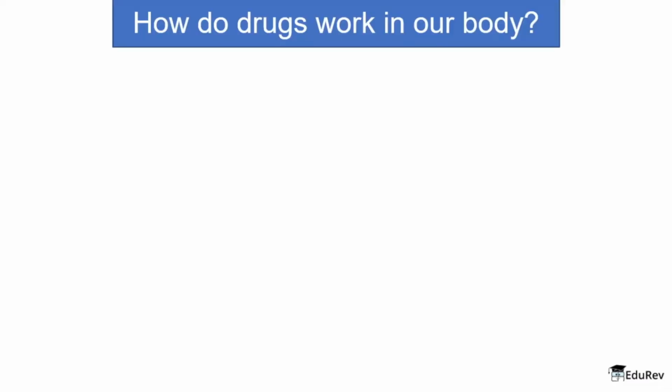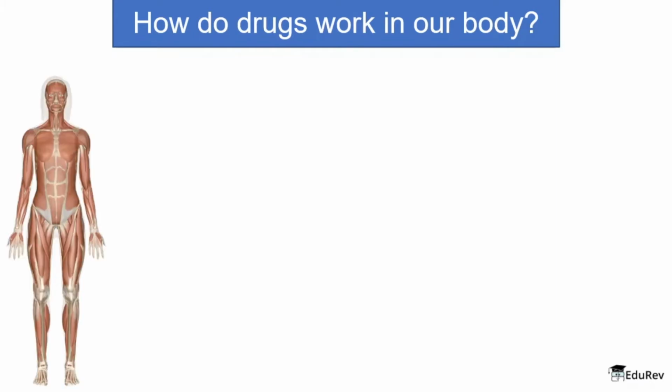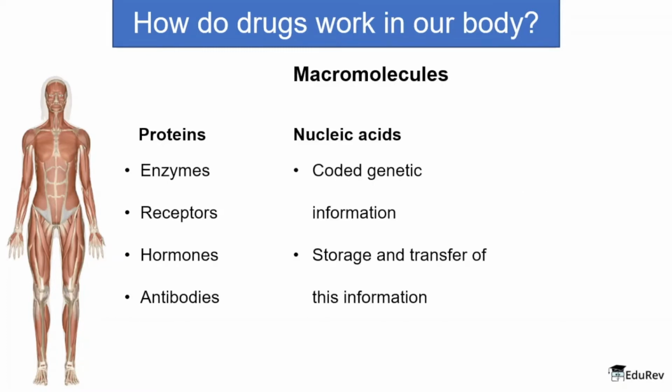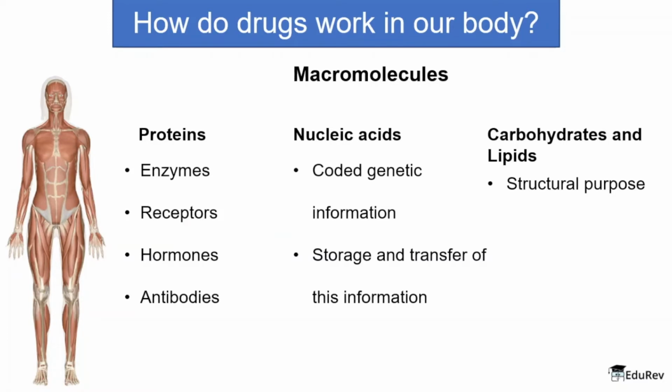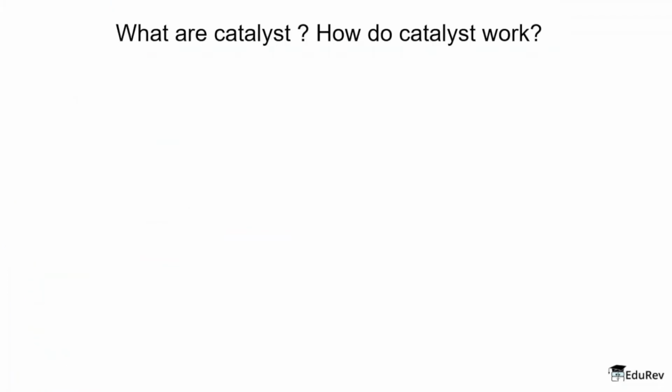Now, we want to understand how drugs work in our bodies. In our bodies, we have different kinds of macromolecules, which are proteins, nucleic acids, carbohydrates and lipids. The drugs basically interact with these macromolecular targets, and these are called macromolecular targets or drug targets in our bodies. So to understand how drugs actually work, we have to understand how catalysts work.